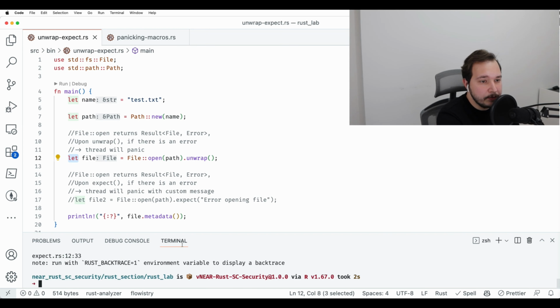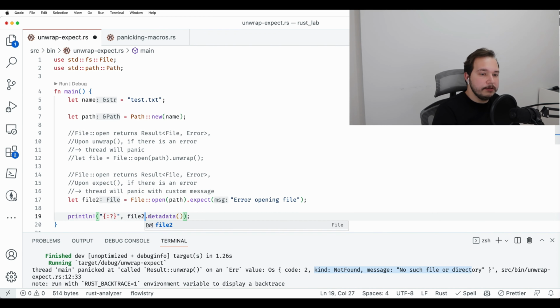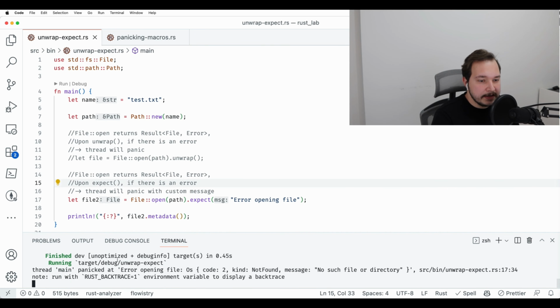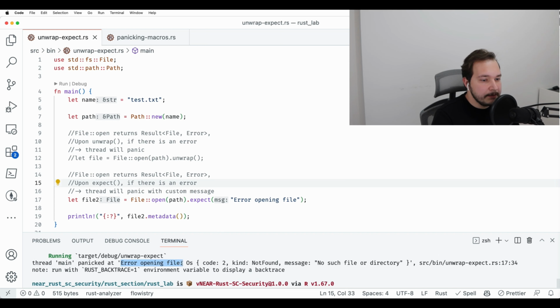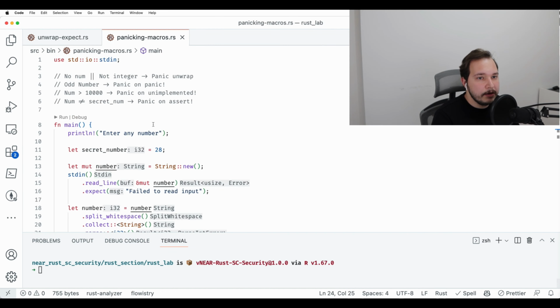All right, as expected, we got a panic back on unwrap, and we got a built-in error message coming from file open. So let me just comment this line out, uncomment that one, and change file metadata to file2 metadata. Okay, let me rerun it. And as expected, we got a custom panic message coming from expect with an error message coming from file open.